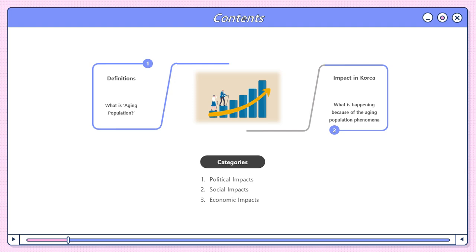I will talk about definitions of aging population at first to give you all a walkthrough of the topic. Next, I will talk about the reasons why this particular social phenomenon is happening. Finally, I'll describe the impact of such phenomena happening in Korea in three categories.